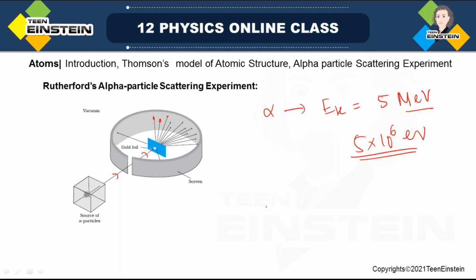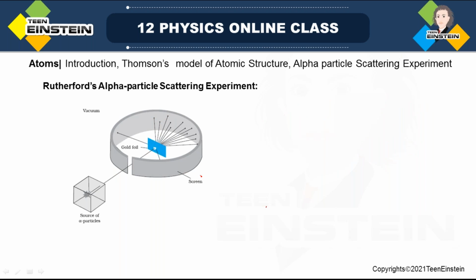But before that, let me tell you, we are just collimating it, and obviously it is not possible to see the alpha particle with naked eyes. So after this strike, what is happening to the alpha particle, we have to note that. To note that, look, this is a screen, just like a film. It contains zinc sulfide, ZnS, which is a phosphorus material.